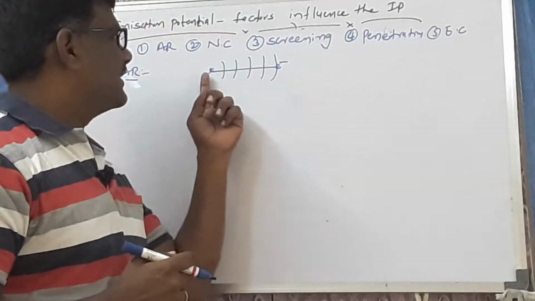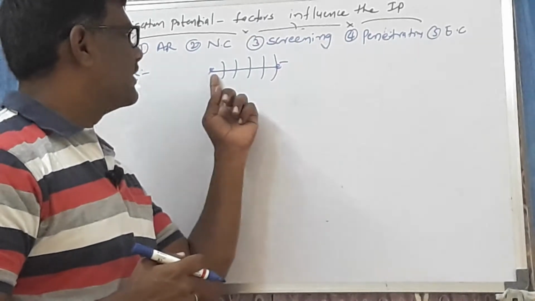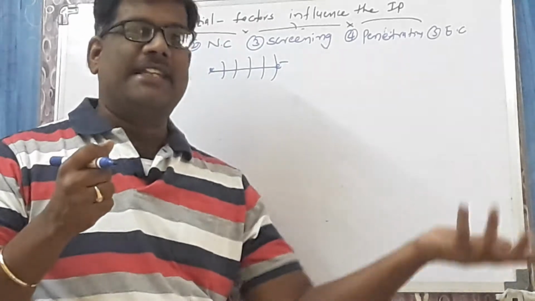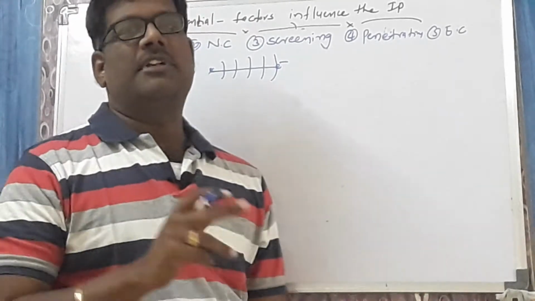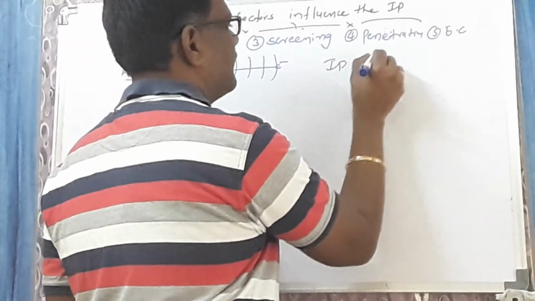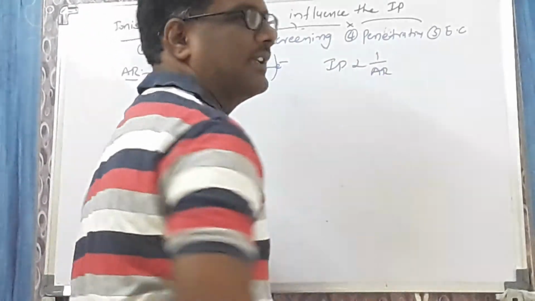Here, as the atomic radius increases, the distance between the center of the nucleus and the valence electron is increasing. Ultimately, nucleus attraction decreases, nothing but ionization potential decreases. That's why ionization potential is inversely proportional to the atomic radius.